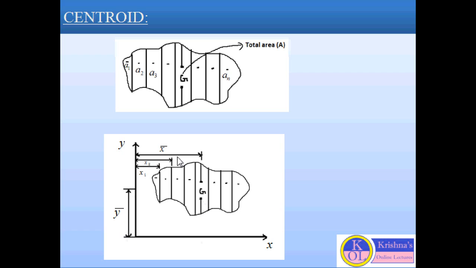So x bar is the position of the centroid about the y-axis and y bar is the position of the centroid about the x-axis.